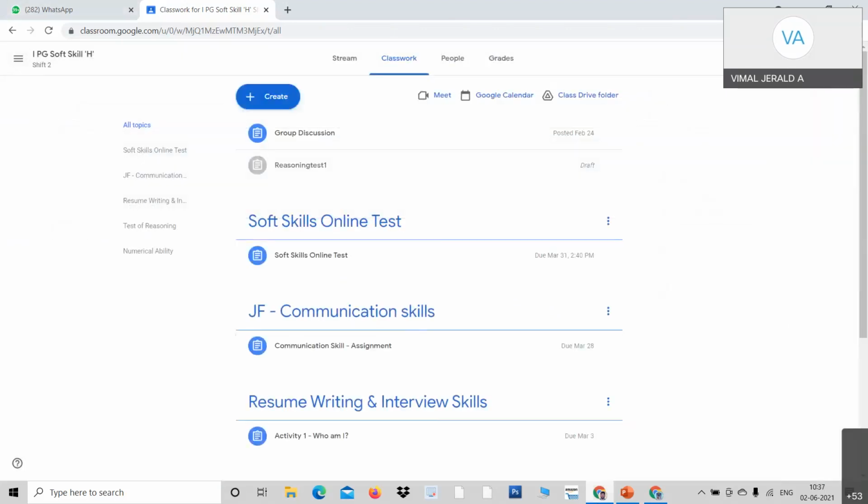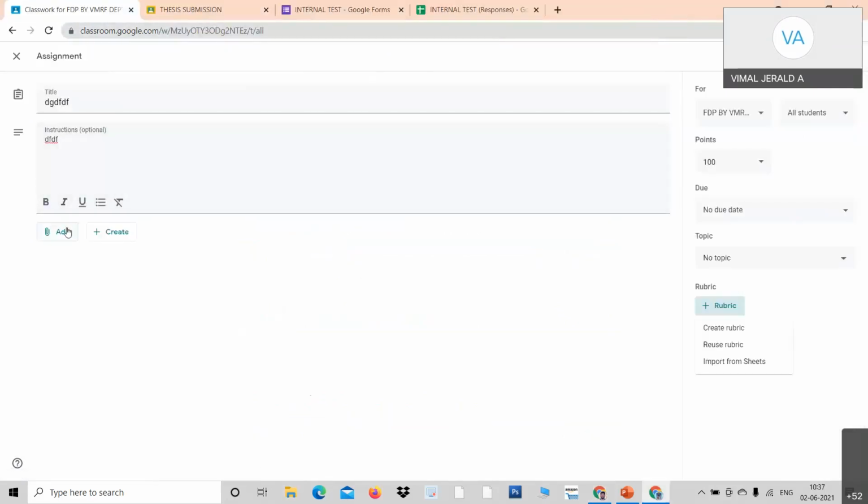Now, dear professors, I would like to take you to today's topic, how to link Google Form in Classroom. Sir, I told you, look at here. I just go back to our classroom. Click add, sir. Professor Sabita, Professor Pushpa, please click add. See here, you click as usual on assignment, give the instructions, add.